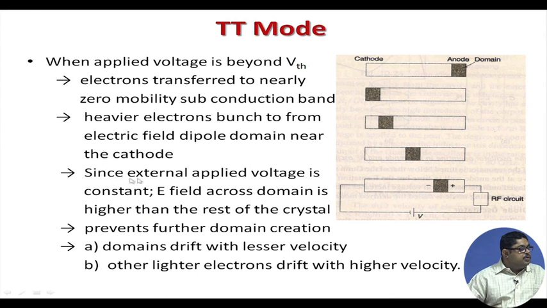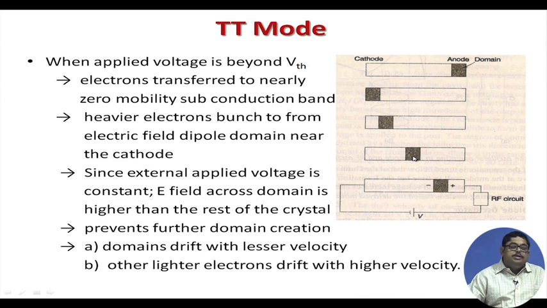Since the external applied voltage is constant, because beyond threshold we are trying to see what happens, the E field across the domain is higher than in the rest of the crystal, because the total voltage is the same. There are so many electrons here, so their electric field is more. That higher electric field opposes V, and so it prevents further domain creation.